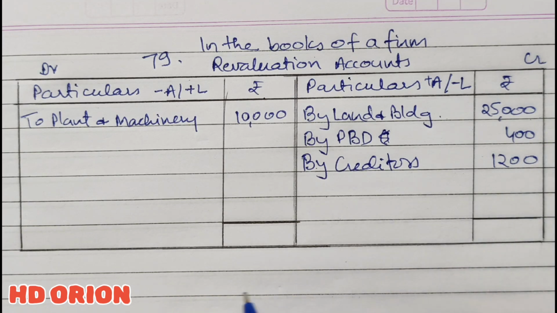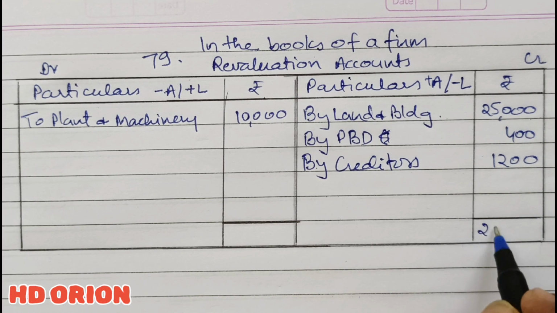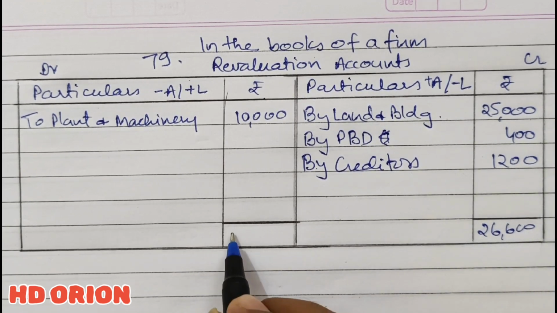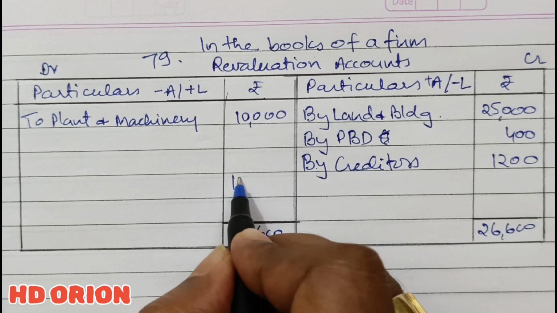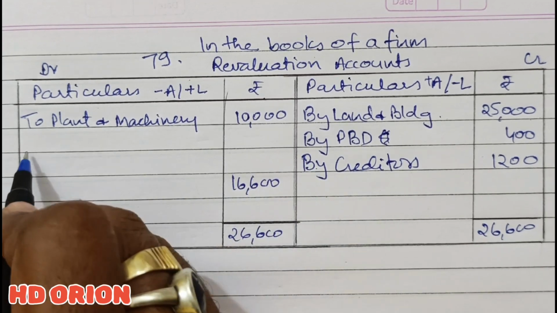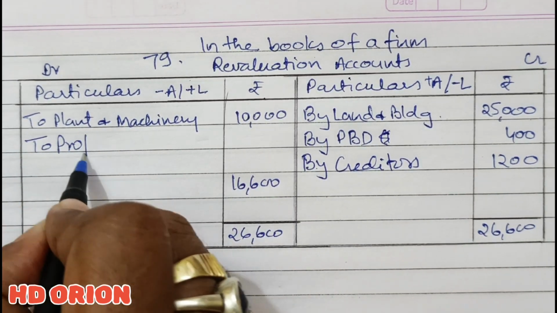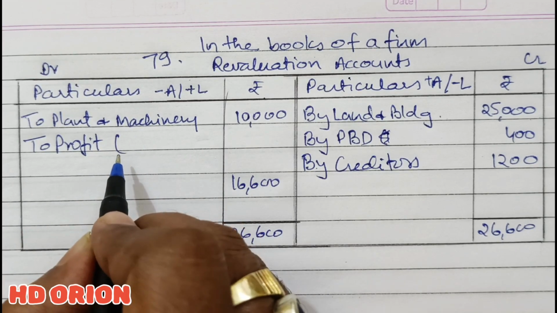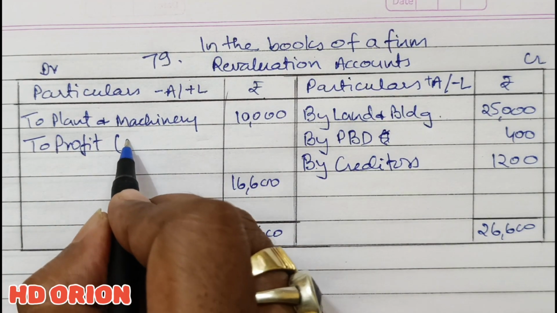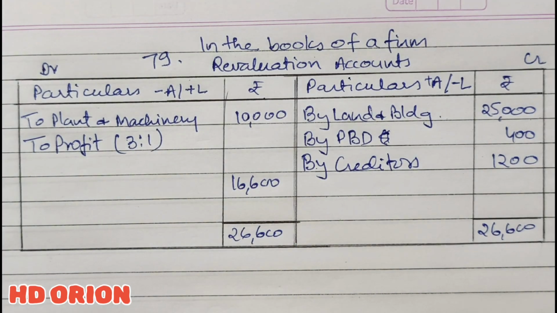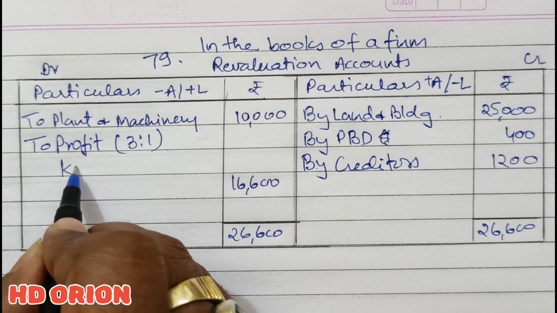And here you see the total is 26,600. The difference amount is rupees 16,600. We get a credit balance, so it is a profit. If you get a balancing figure on the debit side, it means it is a profit, and if it is on the credit side, then it's a loss, and it will be given to the old partners in their profit sharing ratio, that is 3:1, Kalpana and Kanika.